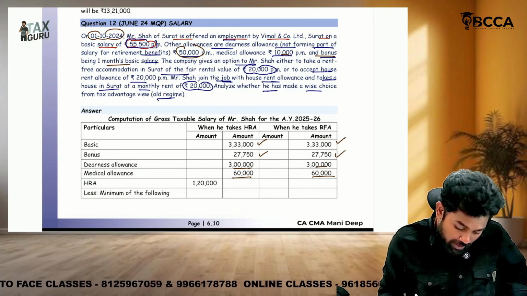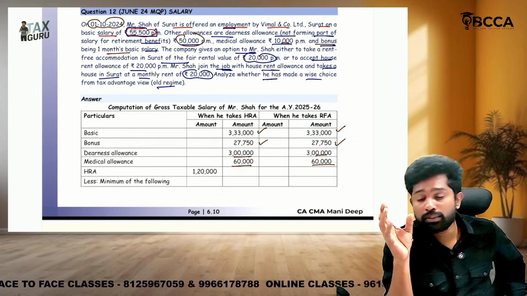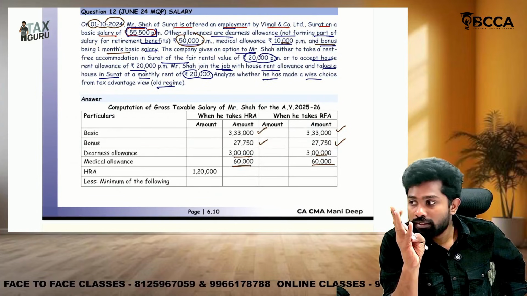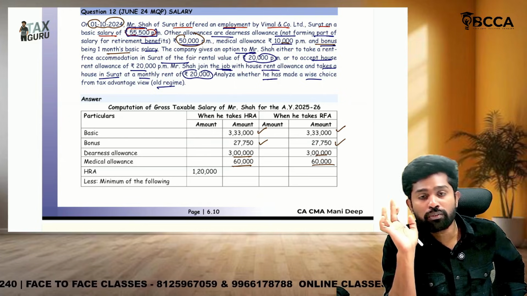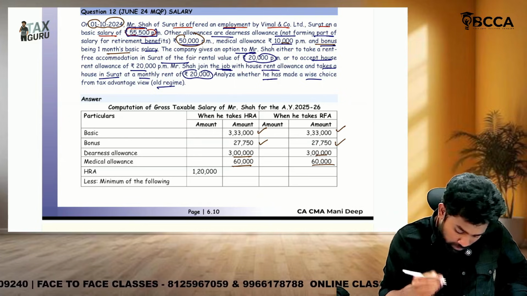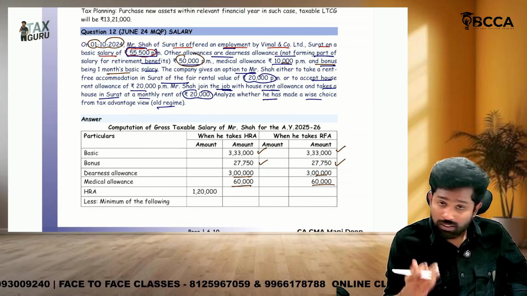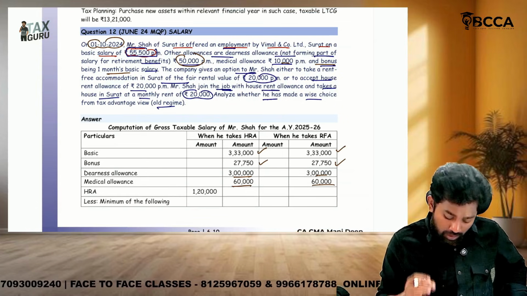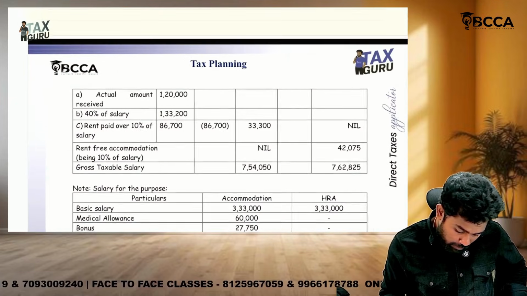See, how much will be the exemption available, sir? Salary for the purpose of HRA is basic plus DA forming part of retirement benefits plus commission paid as a fixed percentage of turnover. Here only basic is there. There is no DA, they said not forming part, need not consider, commission is not there. So directly basic only you should take. Okay, so what is the actual rent paid, sir?